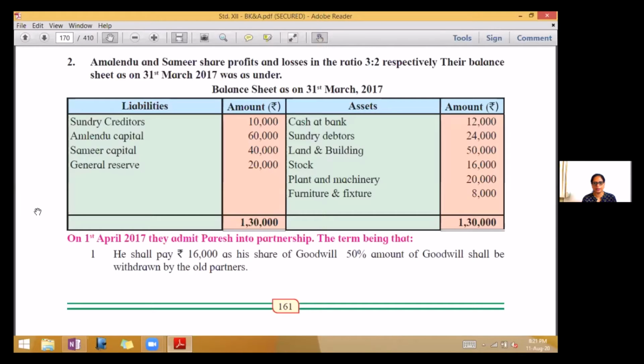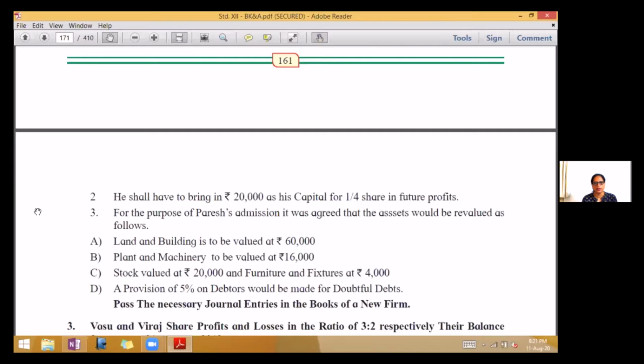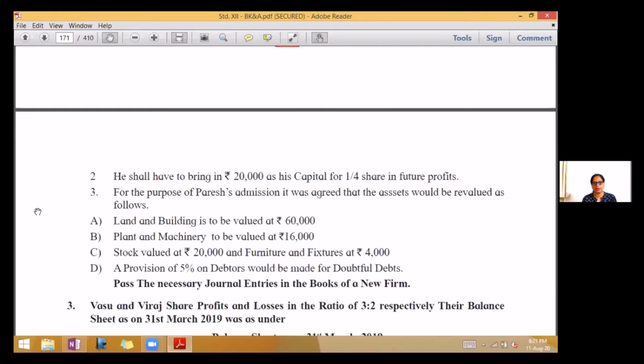On 1st April 2017, they admit Paresh into partnership. The terms being that he shall pay rupees 16,000 as his share of goodwill. 50% amount of goodwill shall be withdrawn by the old partners. Second, he shall have to bring in rupees 20,000 as his capital for 1/4 share in future profits.